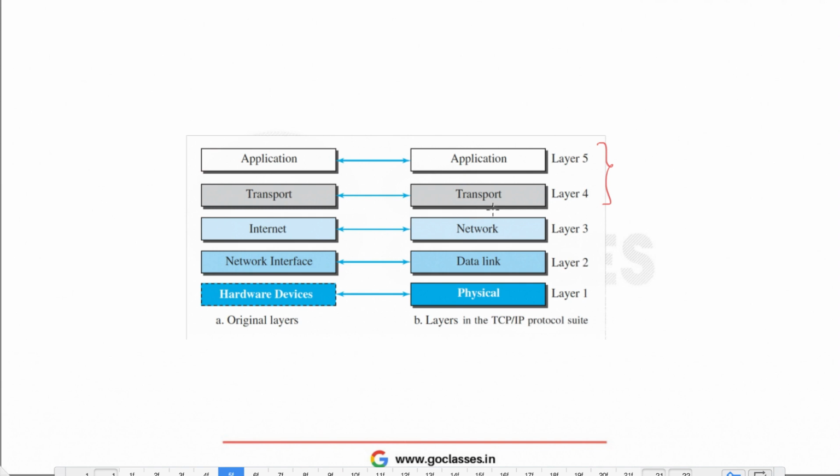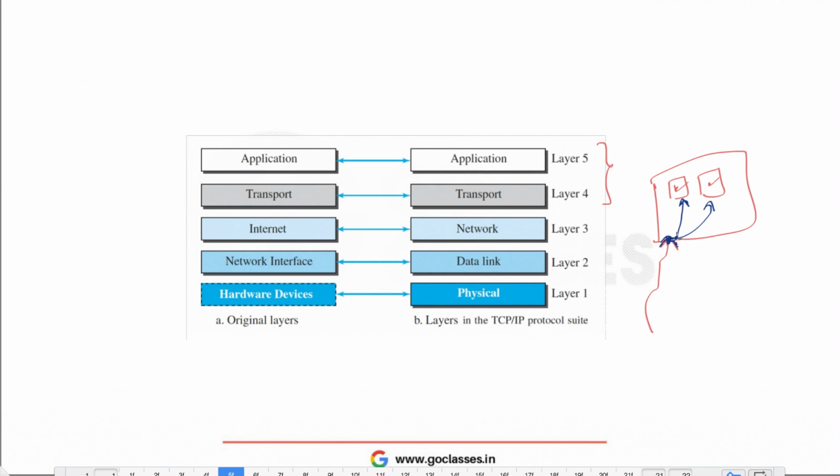And then after that, see, your host is running different processes. This process is also accessing the internet, this process is also accessing the internet. So that packet will get delivered till this point using the internet. Then from here, we need to deliver it to one of the ports or one of the processes, and that is the task of the transport layer or application layer. The internet's job is to just deliver that packet to the host, that is the network layer's job.